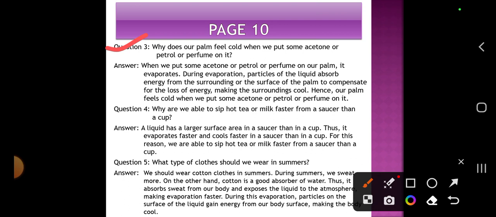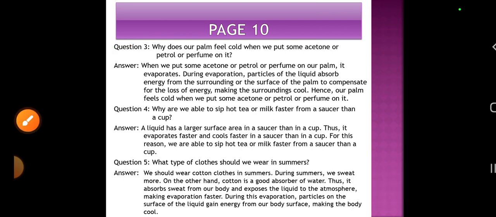Question 5. What types of clothes should we wear in summer? So we know that we should wear cotton clothes in summer because during summer we sweat more. On the other hand, cotton is a good absorber of water. Thus, it absorbs the sweat from our body and exposes the liquid to the atmosphere, making evaporation faster. During this evaporation, particles on the surface of the liquid gain energy from our body.